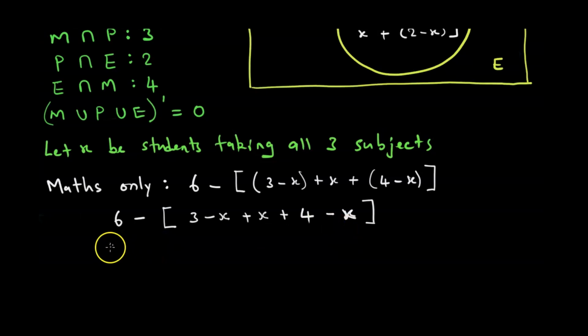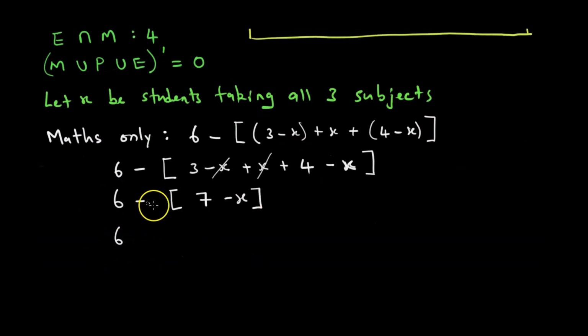Saka tiri pano, let us solve mukati muno first. So it's 6 minus, we are going to say let us cancel out first, saka minus x chakanzelana na plus x because minus x plus x zvakafanana nekuti x minus x which is equal to 0. So we are left with 3 plus 4 which is 7. So panapa tina 7 minus x. Tadaro tova tazoti 6 minus times 7 is minus 7 and minus times minus x the plus x.